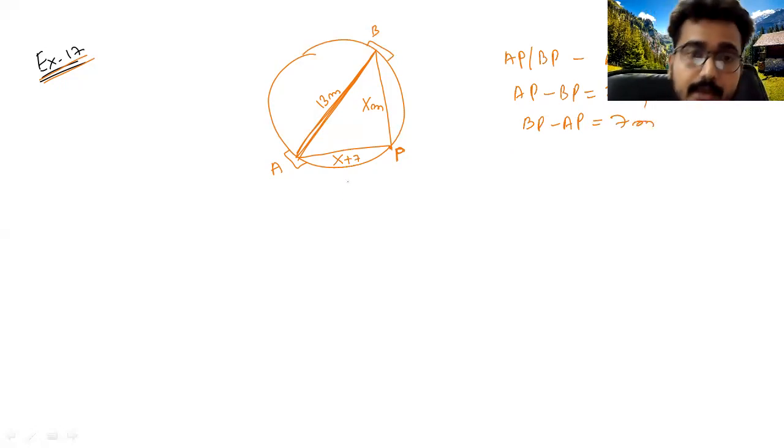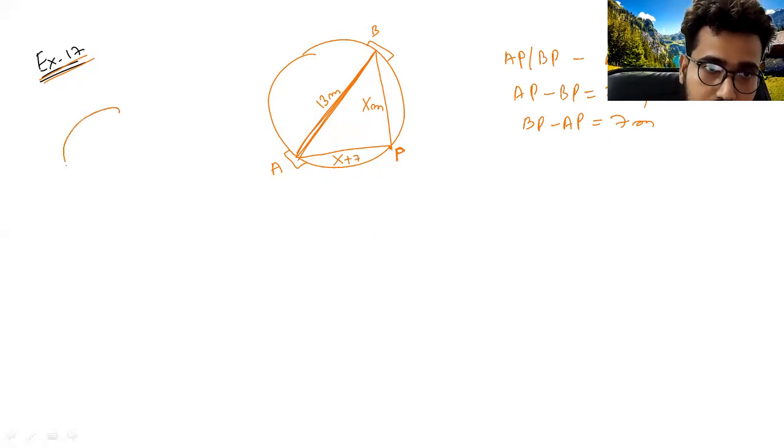So if you take BP as x meter, then AP will be x plus 7 meter. Now, since it is a circle, we know the angle made by the diameter of the circle on any point on the circumference is 90 degrees. Yes or no?